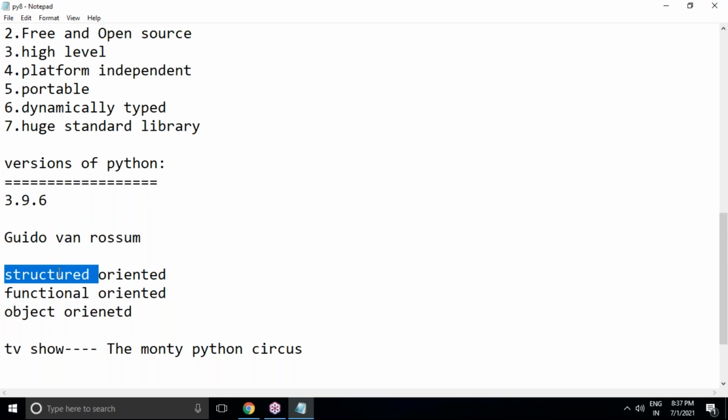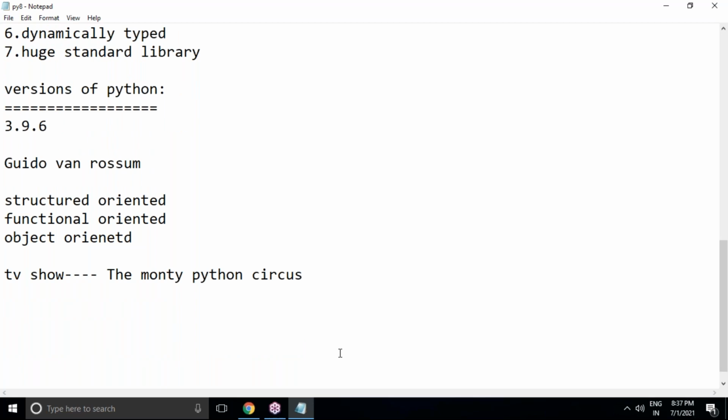And Python supports multiple programming paradigms, that is structured oriented, functional oriented, object oriented. And the author Guido van Rossum took the name Python from a TV show. There was a TV show called Monty Python's Flying Circus, which was broadcast on the BBC channel at the time when he started writing the script of his programming language. So he took the name Python from this TV show and gave it as the working title of his programming language. That's why we say Python. This is what we discussed in the last session, just the basic theoretical part.